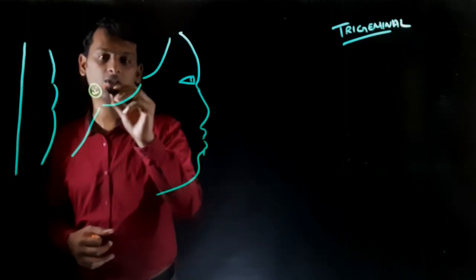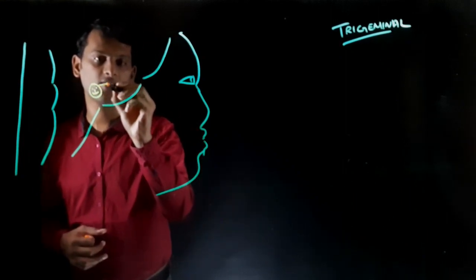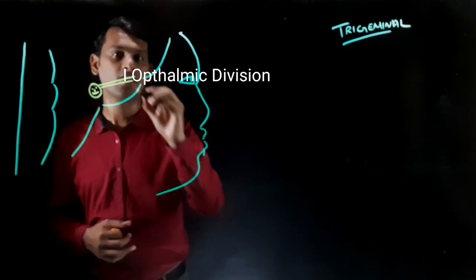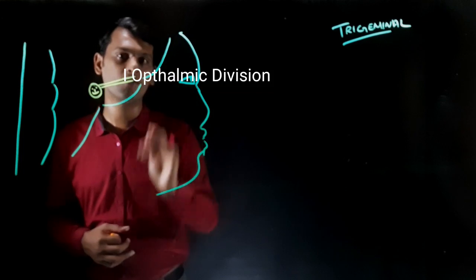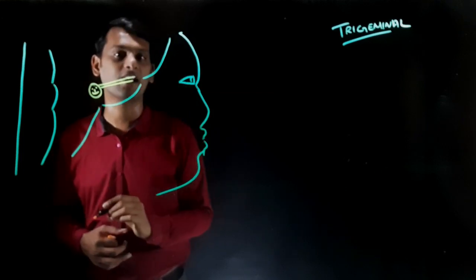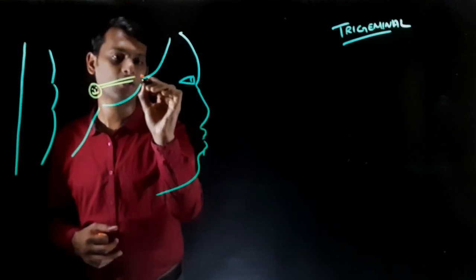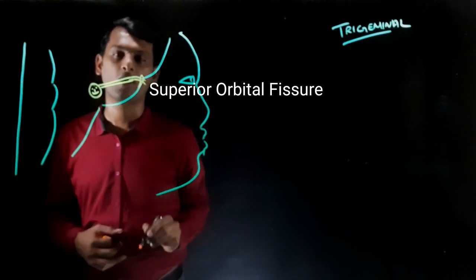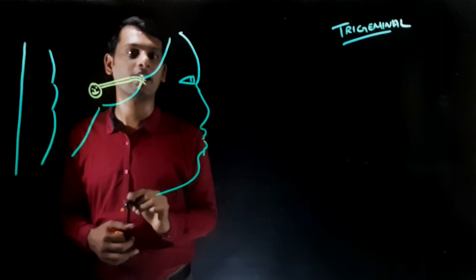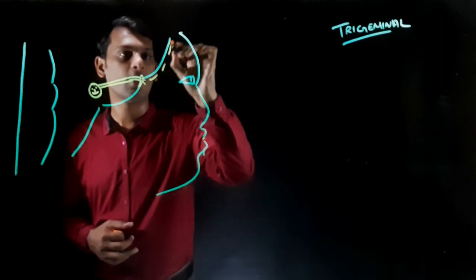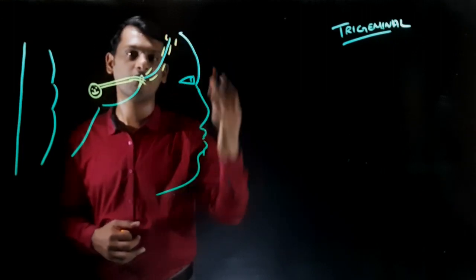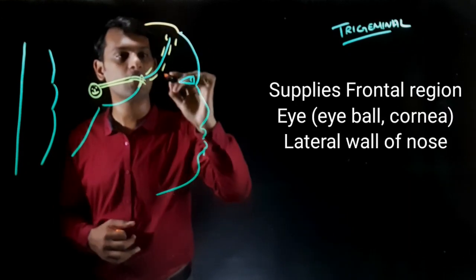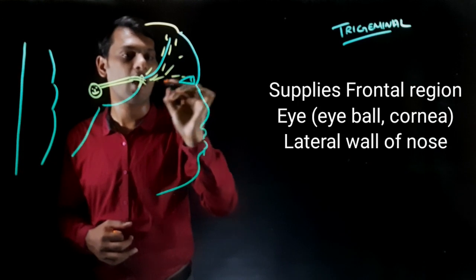So this trigeminal ganglion gives rise to three divisions. The first division rises upwards and forwards, which is your ophthalmic branch. This ophthalmic branch goes upwards and forwards and leaves your cranial cavity through the superior orbital fissure. From this it supplies most of the anterior part of your face, the frontal region and your eye region.